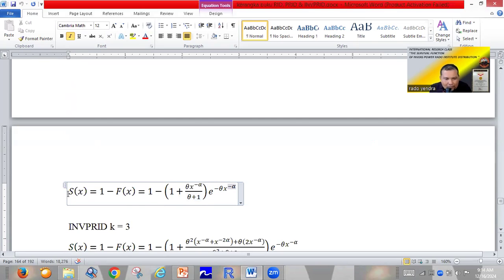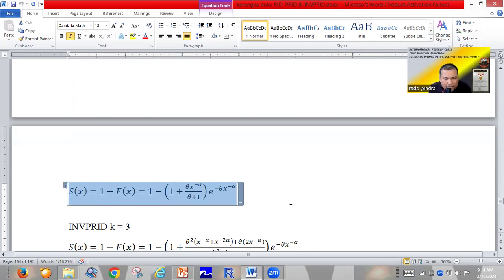So we can find the survival function for the inverse power Rado Institute distribution only by the formula 1 minus this. You can see it in the blue one. I give the blue color to the survival function for the inverse power Rado Institute distribution for k equal to 2.